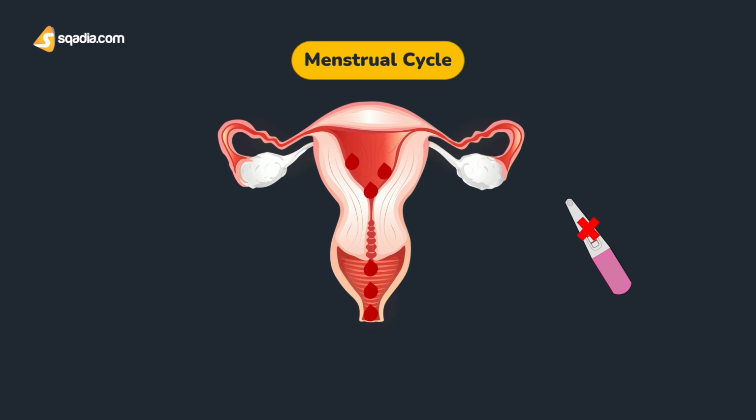This desquamated endometrium is expelled out through the vagina along with blood and tissue fluid. The process of shedding is known as menstruation, and it lasts for 4 to 5 days. This period is called menstrual phase or menstrual period, and it is also known as menses, emmenia, or catamenia. The day when bleeding starts is considered the first day of the menstrual cycle.